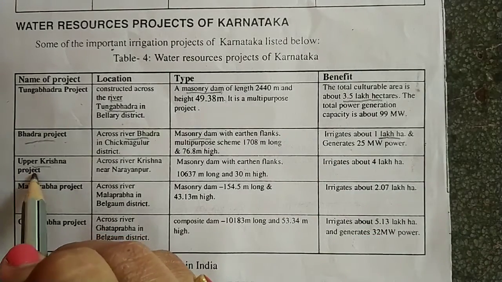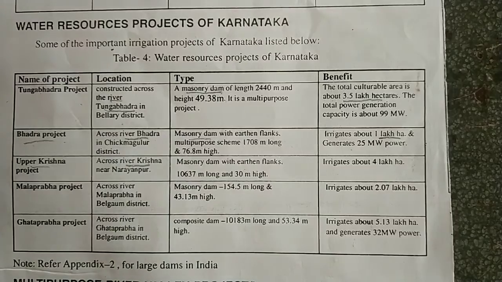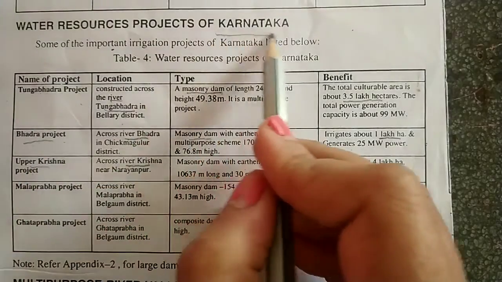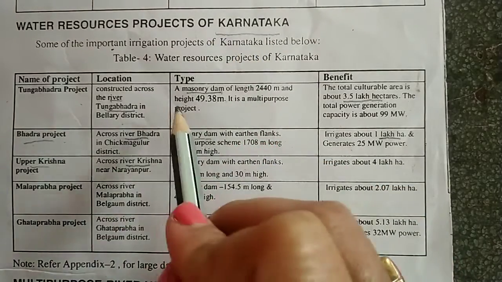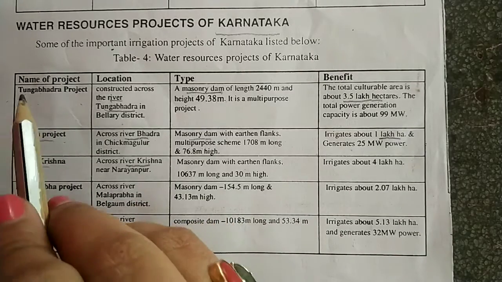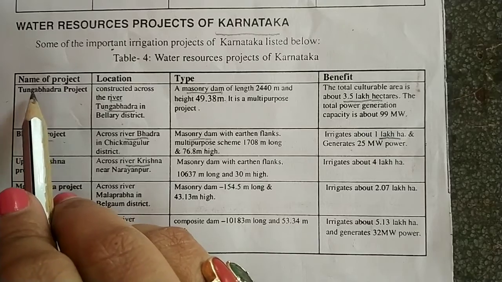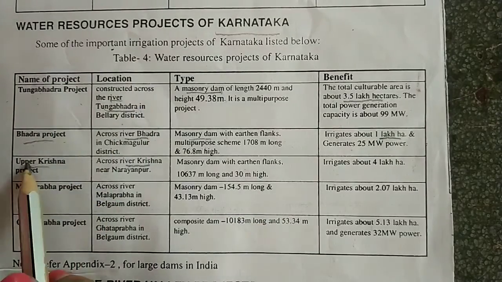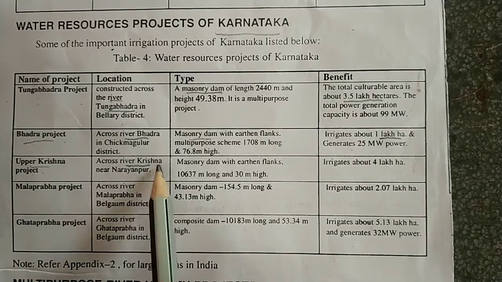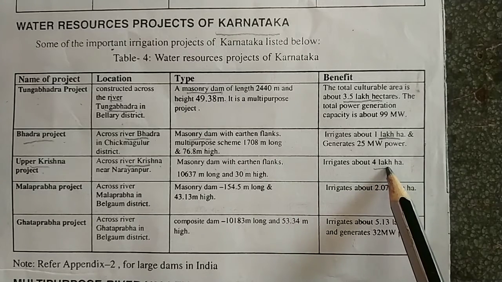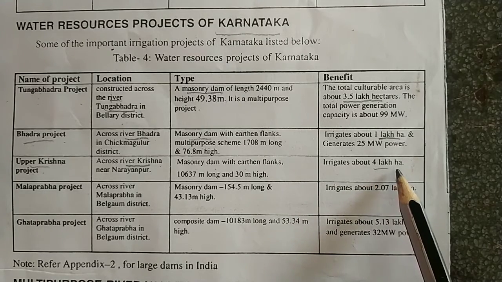Next, Upper Krishna project, again near river Krishna. Now here I have not written the states, isn't it? Why? Because it is in Karnataka state only. So only one state, and what are the different projects here? Understand I have not written the states here because it is in Karnataka. We are just understanding which is the project name and near which river it is located. Clear? So if you can see Upper Krishna, it is near river Krishna here, again a masonry dam, irrigating 4 lakh hectares of land.